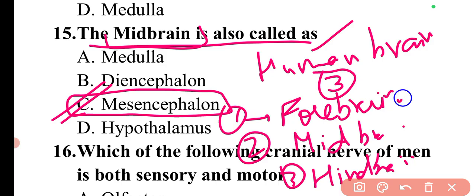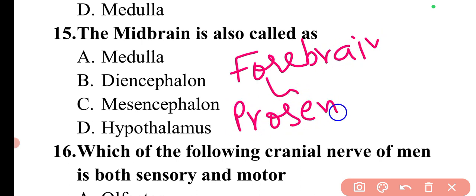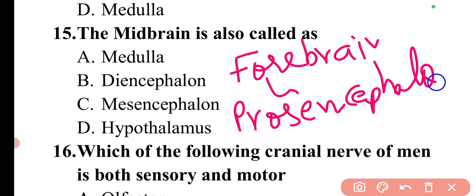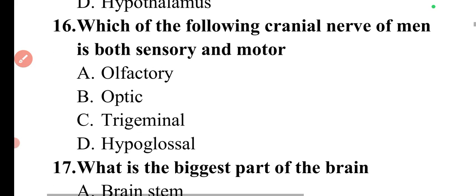If I talk about forebrain, forebrain is prosencephalon. I'll write the spelling. And the hindbrain is rhombencephalon. We have already discussed in the previous question that hindbrain is also known as rhombencephalon. The other is forebrain, which is prosencephalon. So this is the other name for forebrain. For these three parts you can remember the main name and the other name. Then moving to the next question.